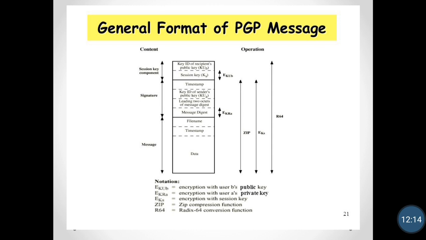Here you can see for the message digest, we use an encryption algorithm using the private key of A, and for the session key we use the public key of B. The complete signature and message is zipped, and this complete file is converted by using the Radix 64 algorithm. Notation is described here under this diagram. So this is a complete description of Pretty Good Privacy in network security.